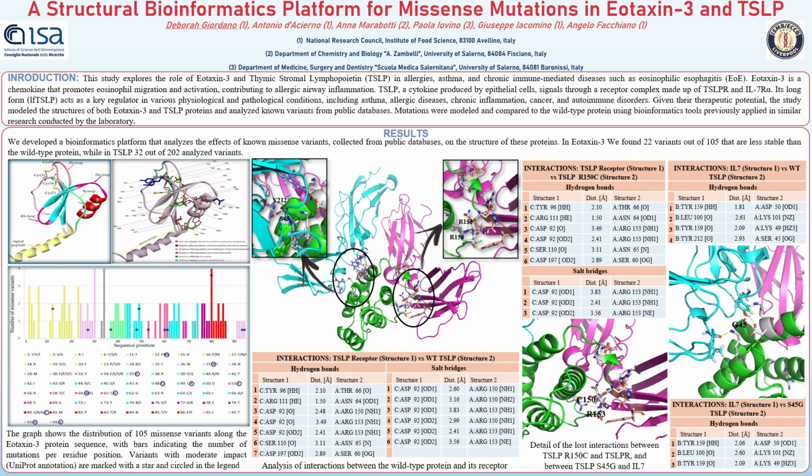TSLP instead is a pleiotropic cytokine produced by epithelial cells. It signals through a receptor complex of the TSLP receptor and the interleukin-7 receptor alpha chain. Two main isoforms exist: the long-form TSLP, which is overexpressed in the airway epithelium of patients with allergic diseases, and the short form, lacking the first 60 residues.